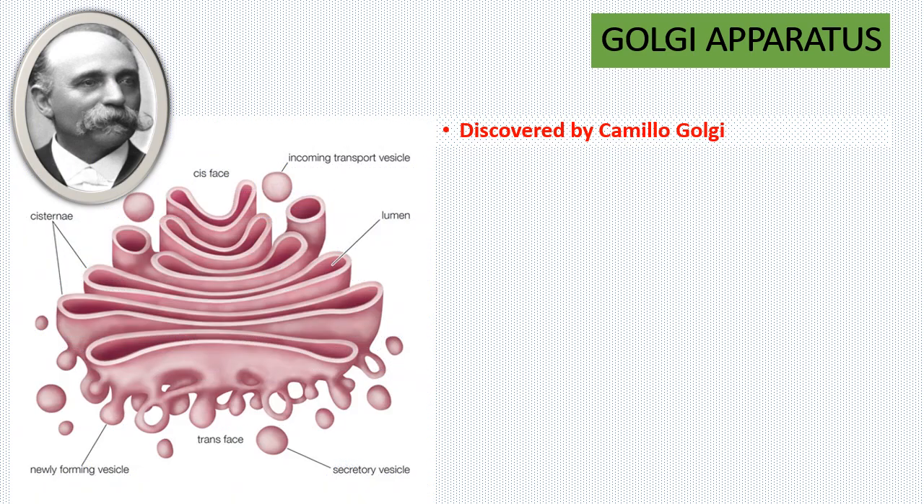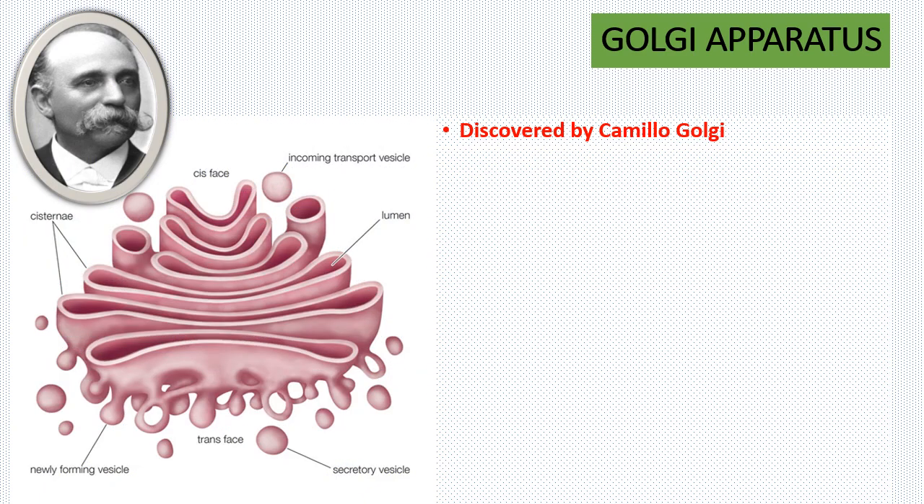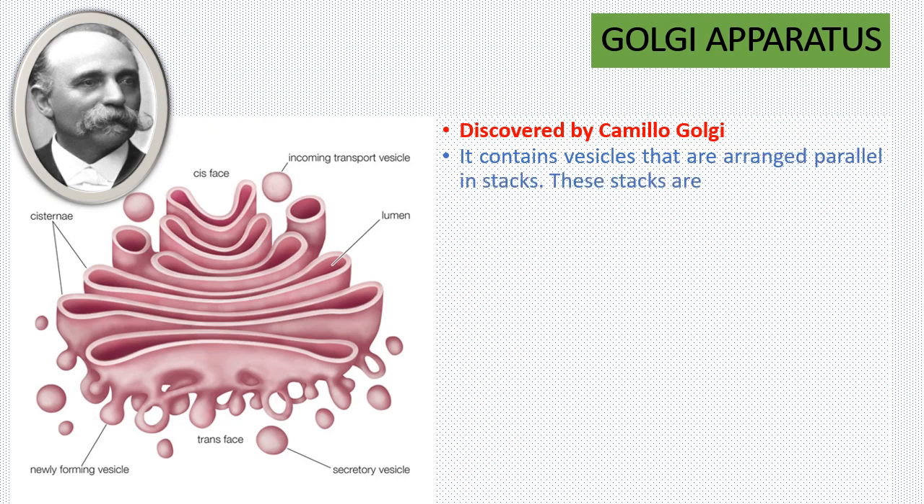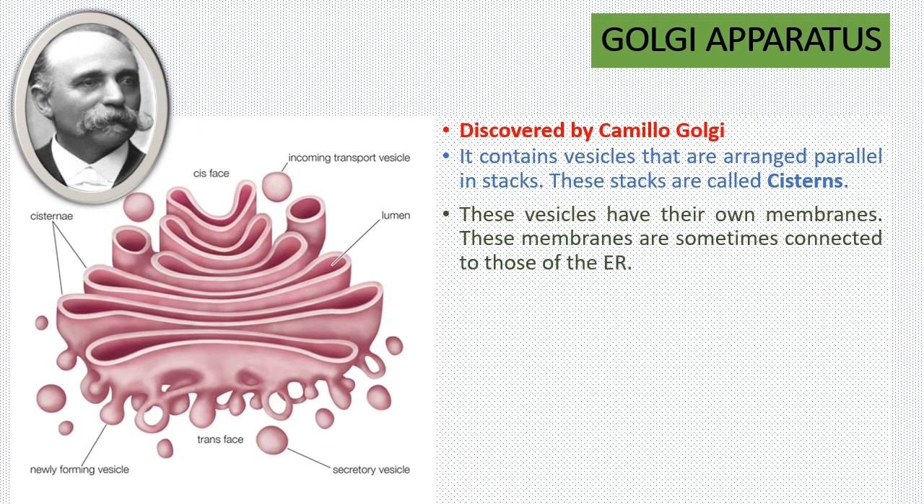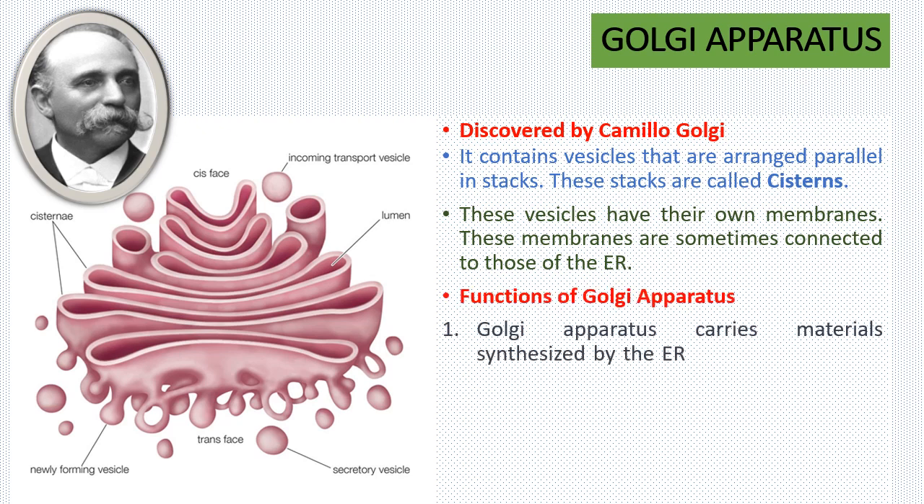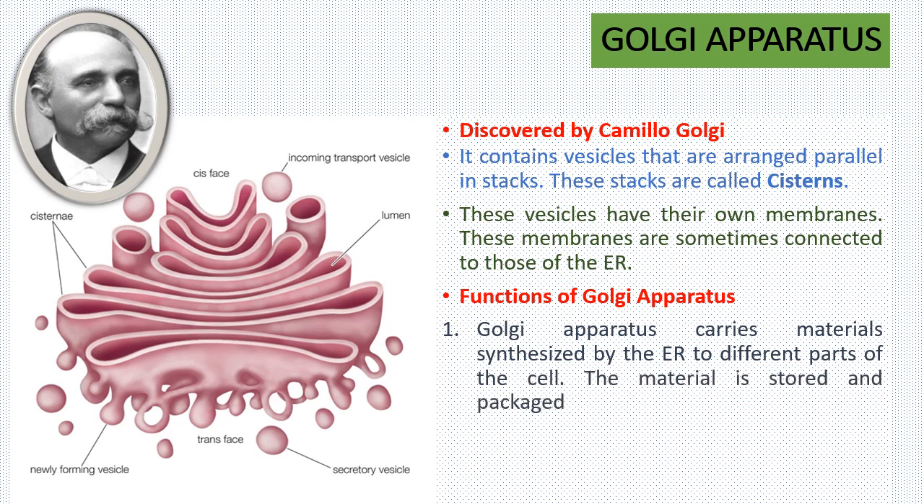The next organelle that we are going to discuss is the Golgi apparatus. It derives its name after its discoverer, that is Camillo Golgi. The Golgi apparatus is a collection of parallel stacks of tubules or tube-like structures. These stacks are known as cisterns or cisternae. These have their own membranes, and these membranes are sometimes connected to those of the ER. Why are these connected to the ER? Because the main function of Golgi is to carry materials synthesized by the ER to different parts of the cell.